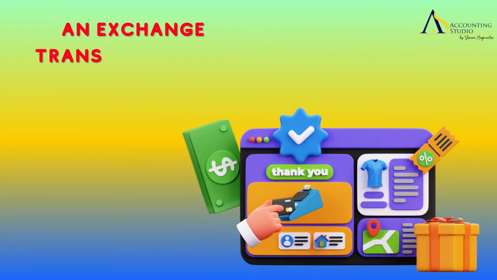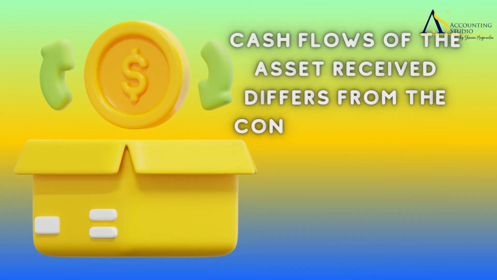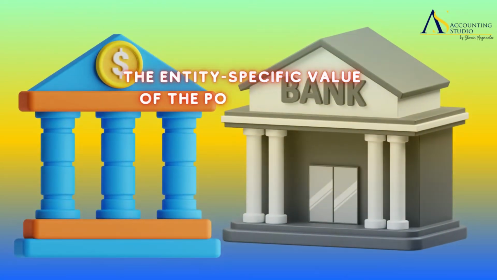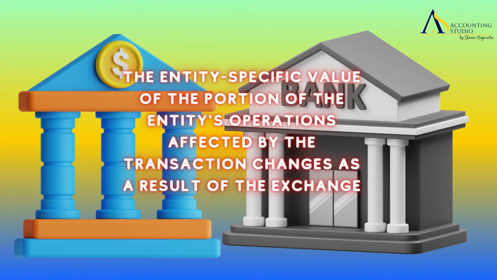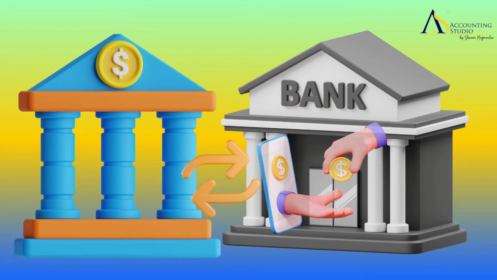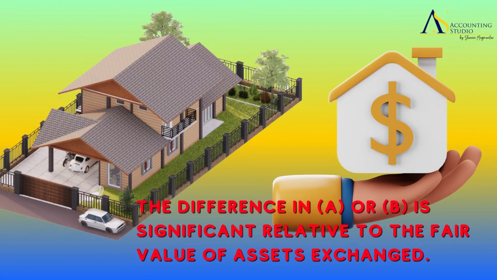An exchange transaction has commercial substance if (a) the configuration, risk, timing, and amount of the cash flows of the asset received differs from the configuration of the cash flows of the asset transferred, or (b) the entity-specific value of the portion of the entity's operations affected by the transaction changes as a result of the exchange, and the difference in (a) or (b) is significant relative to the fair value of assets exchanged.